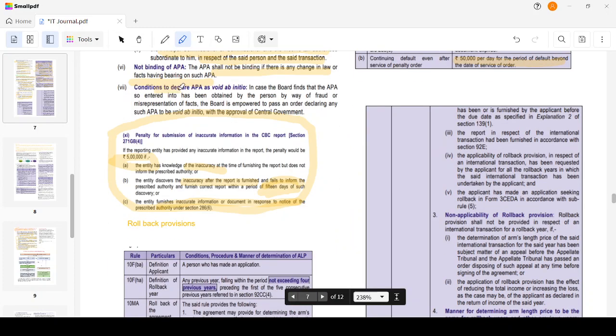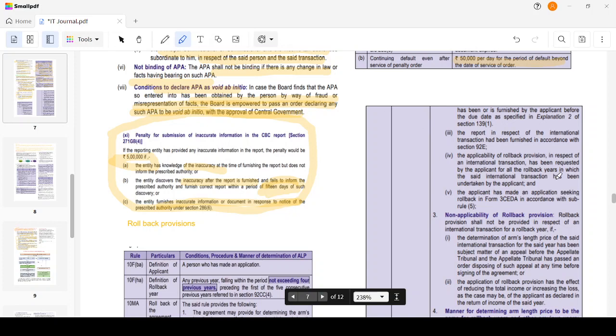Then conditions to declare APA as void ab initio. If the board finds that the APA so entered into has been obtained by the person by way of fraud or misrepresentation of facts, the board is empowered to pass an order declaring such APA as void ab initio with the approval of central government. So before declaring the APA as void ab initio, the board has to obtain the approval of central government stating that the APA has been obtained by the person with the intention of fraud or by misrepresentation of facts.